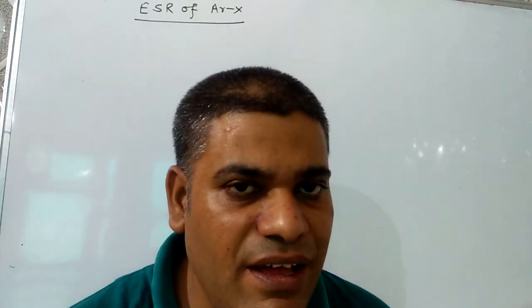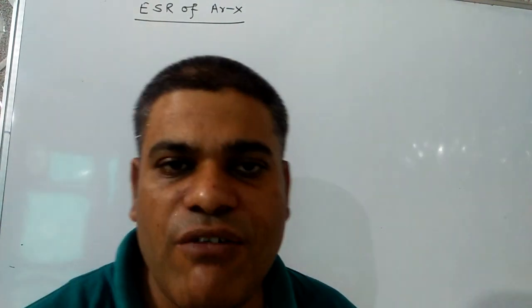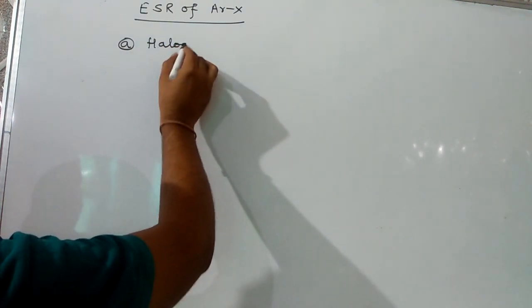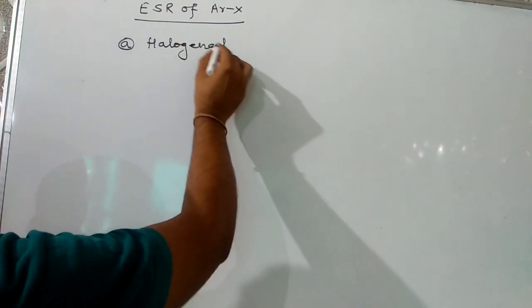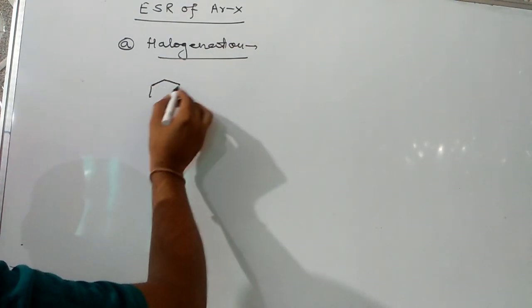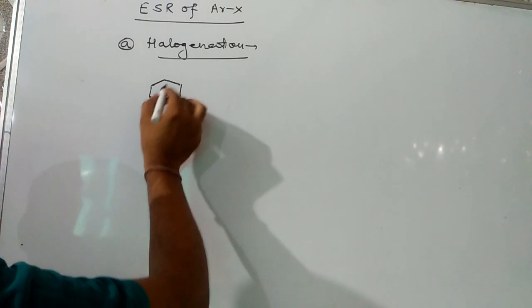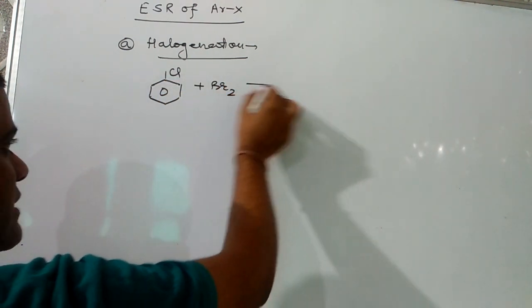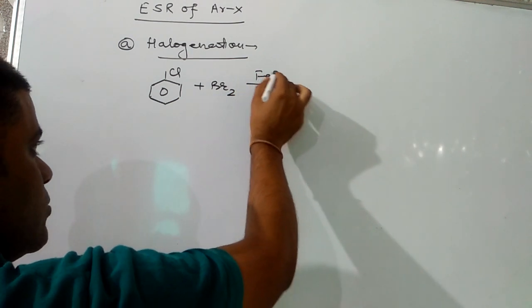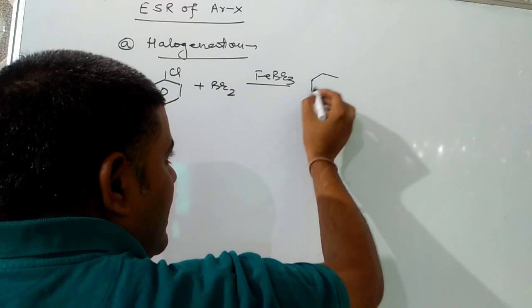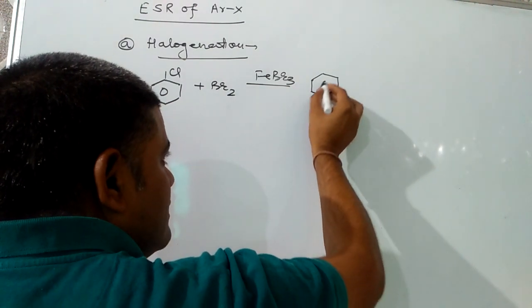Major product will be para, and generally 5 types of electrophilic substitution will be there, and the first one is halogenation. Let's suppose chlorobenzene is there, and in chlorobenzene I have to add Br2 in presence of FeBr3. So the chlorine group will direct the incoming group, and incoming group Br goes to para position.